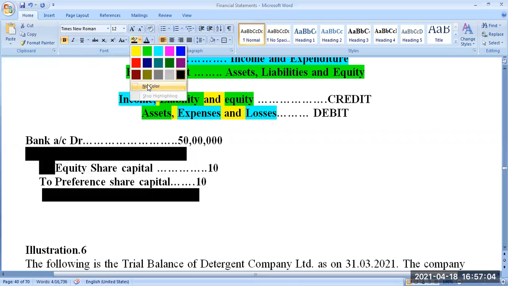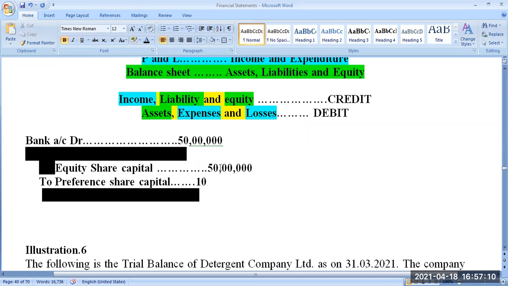All the amount is only capital. Whether you give or your friends give or the general public gives, if it is a company form of organization, then it should be like this only: bank account debit 50 lakhs to equity share capital account 50 lakhs.